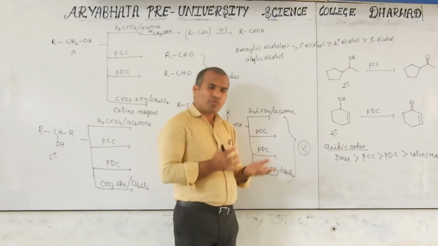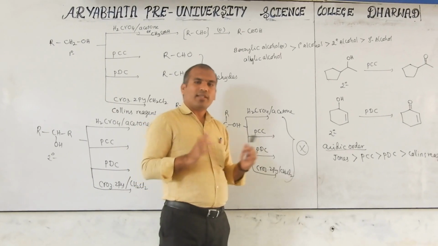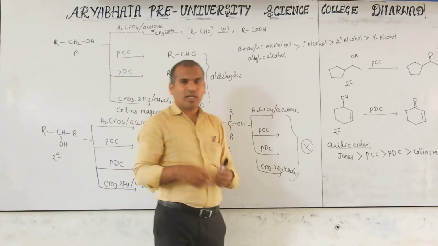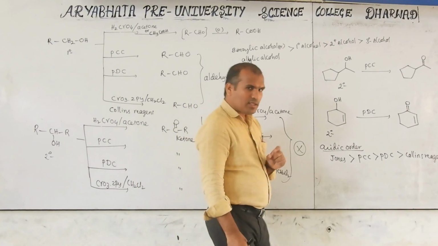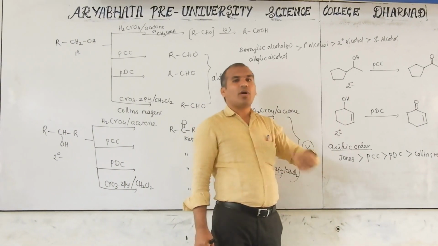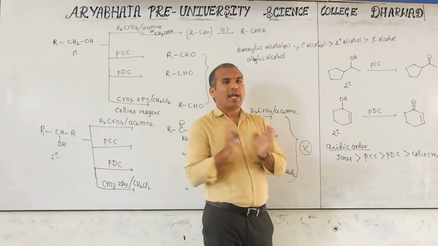For example, if any OH group is there, in the acidic medium it reacts. Or if any acetal group is there, you will learn in the next class. Ethers or acetals may react with the acidic reagent. Such groups react and give another product. Acid sensitive means they react with the acid.